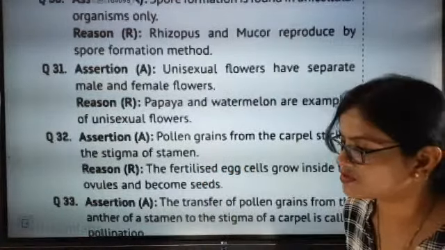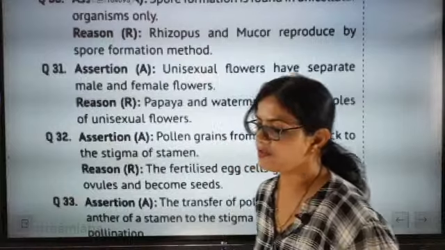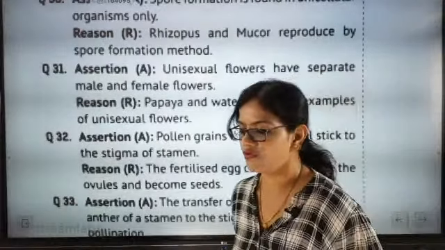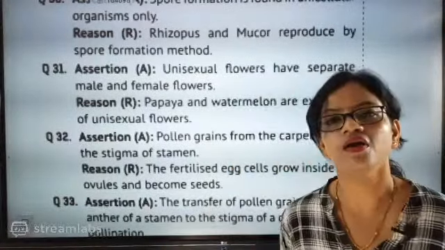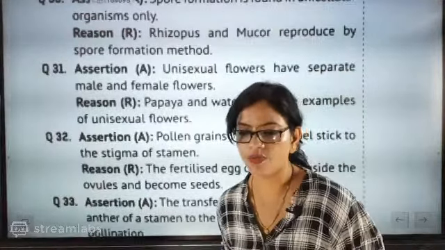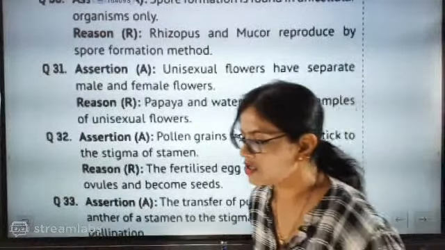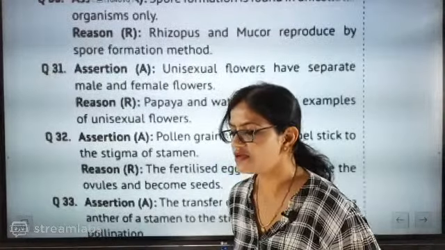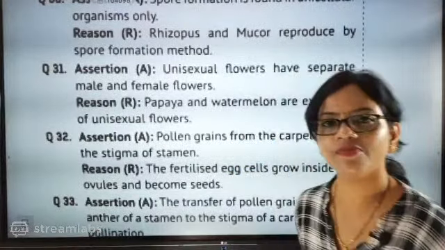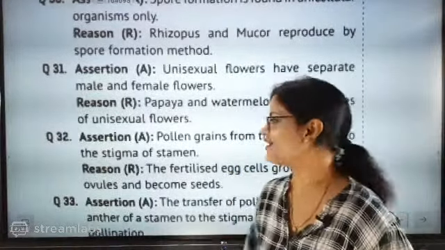How can this be possible? Stigma, style, ovary are female; anther and pollen are male. Stigma of stamen, the statement itself is mental. That's why I told you all are tired right now.